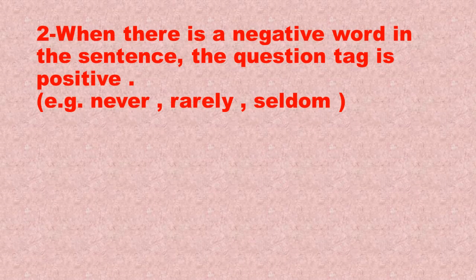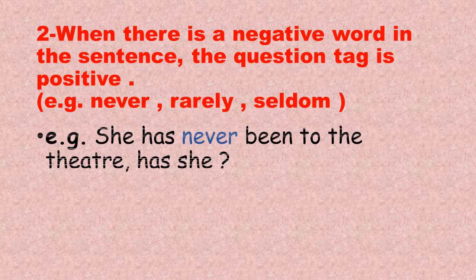Sometimes a sentence can be negative without adding not. That means that there are some words that give a negative meaning to the sentence, like never, rarely, seldom. Seldom is another word for rarely. So when there is a negative word in the sentence, of course, the question tag is going to be positive. Let's take a look at the example.